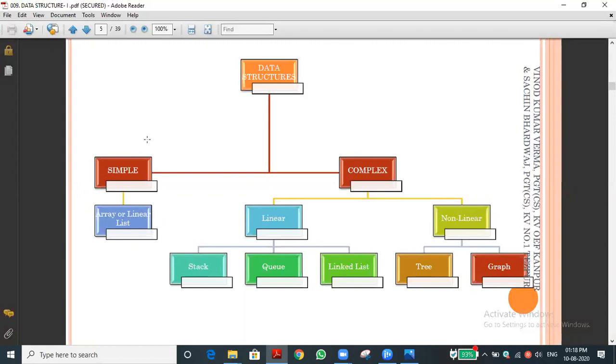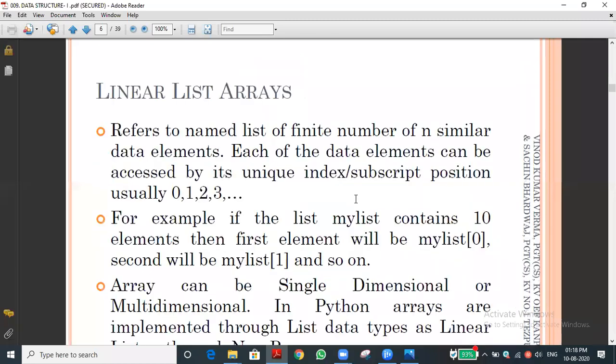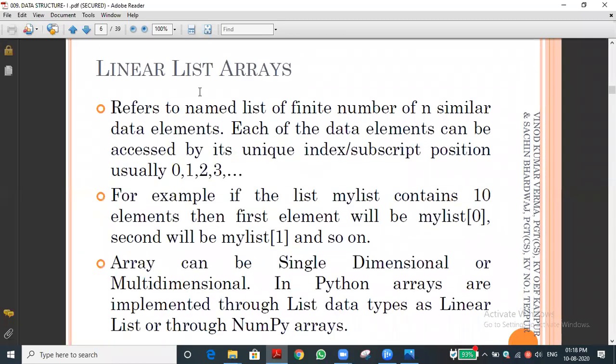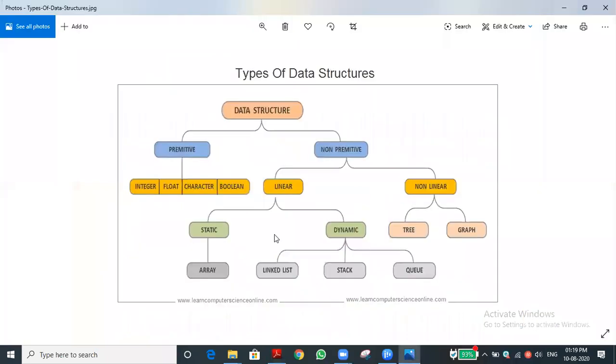Now you understand the simple data structure, isn't it? Do we have some idea? Yes, sir. Let me go to the complex side, then I will tell what is linear, what is stack, what is queue. One by one we will deal with it. Let me go to the next slide. Linear list, arrays; here we are using only the list, not array. First of all, I will show some slides to you. One minute.